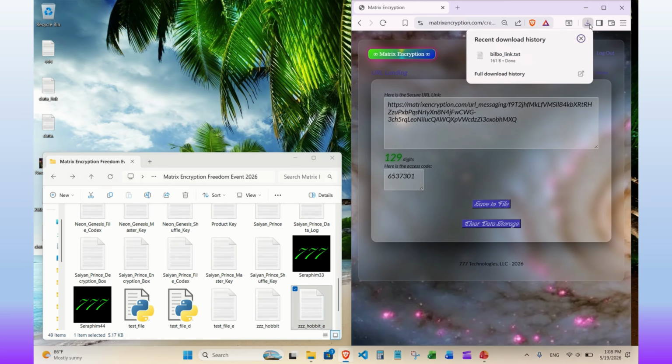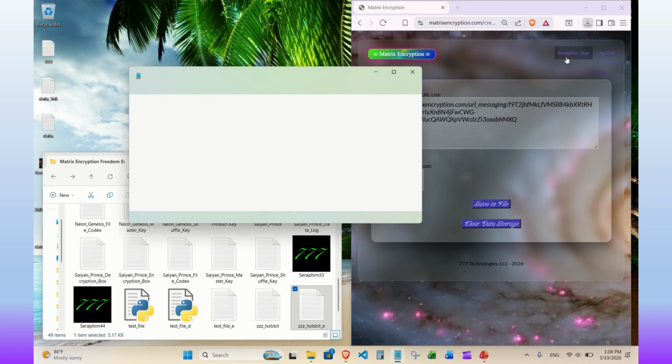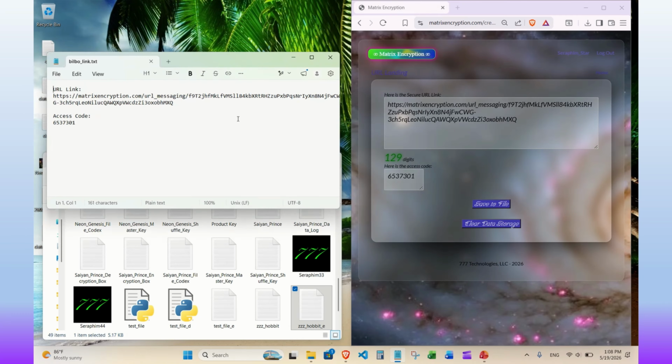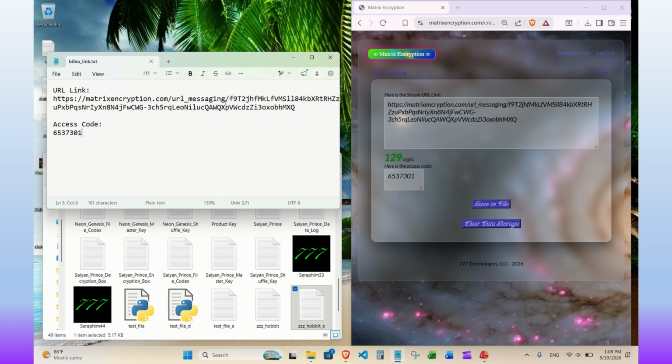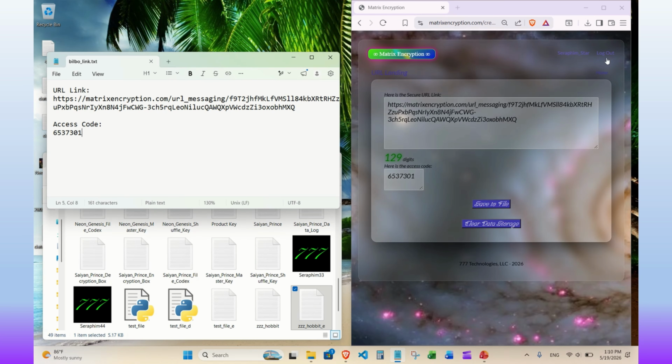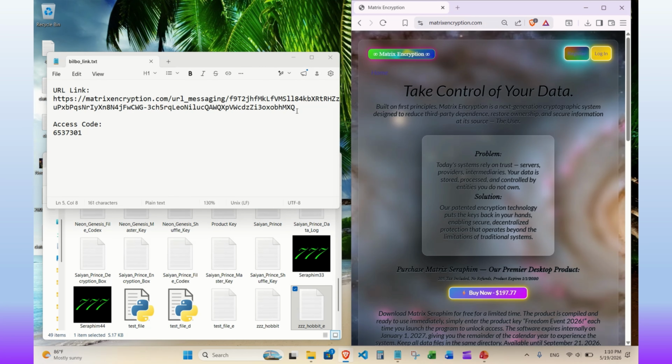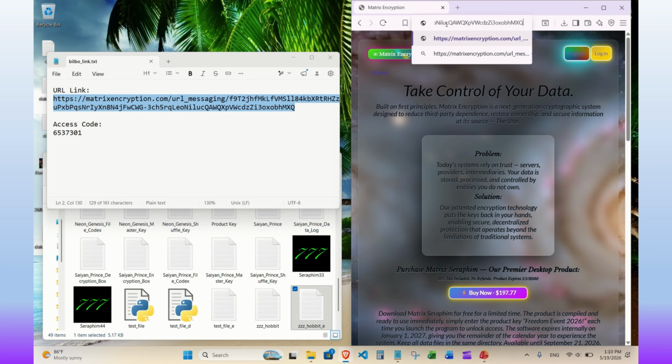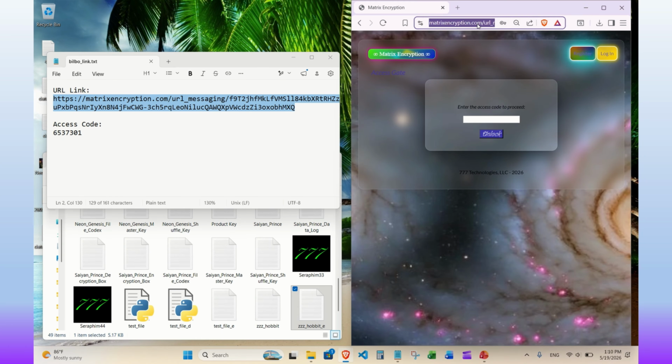Next, we're going to save the URL and the access code to our device and view them to confirm a match with the originals. Now we can send this URL and the access code to another party. So we'll log out to simulate being the recipient and imagine having received this URL link from a trusted source. We copy and paste into the browser, hit enter, and show that this is in fact the correct page. Now we just need to enter the access code.